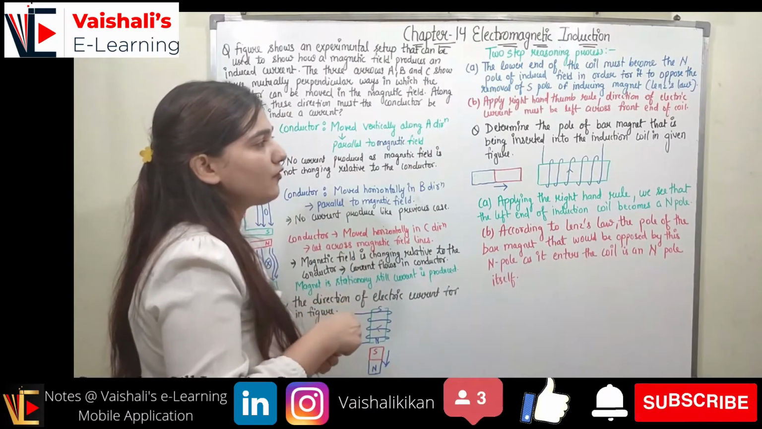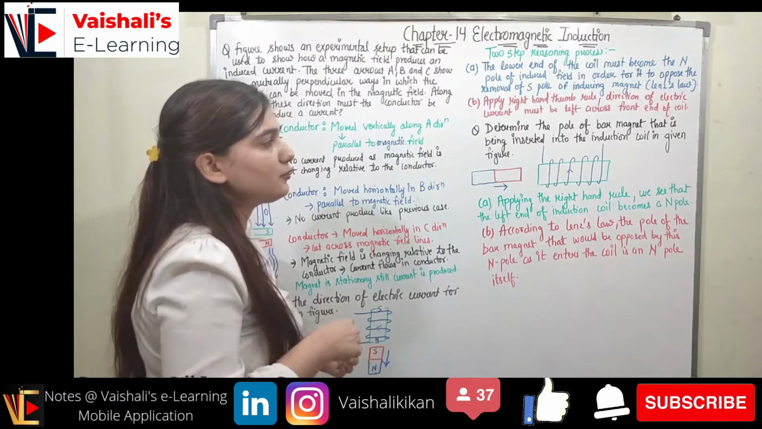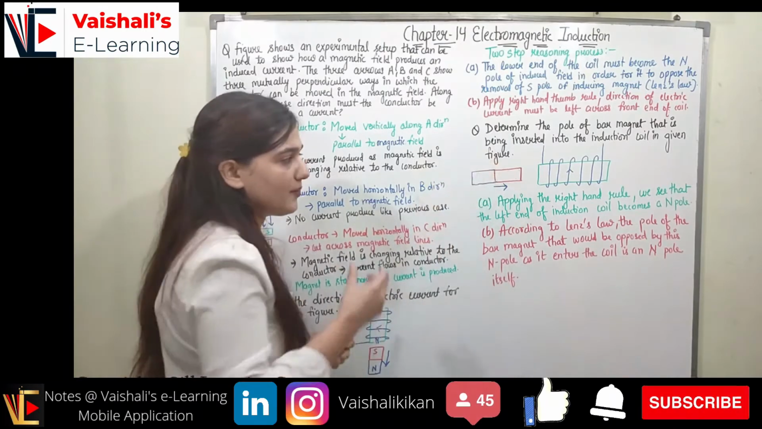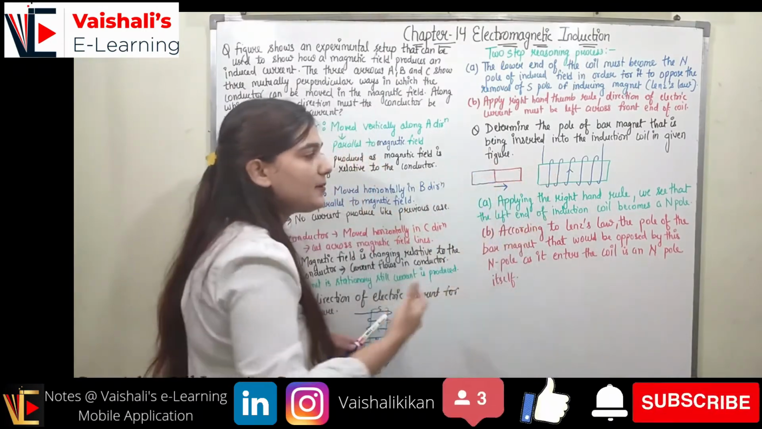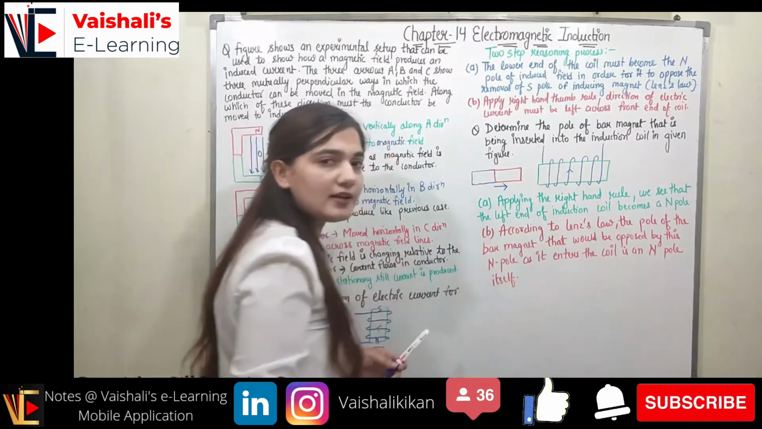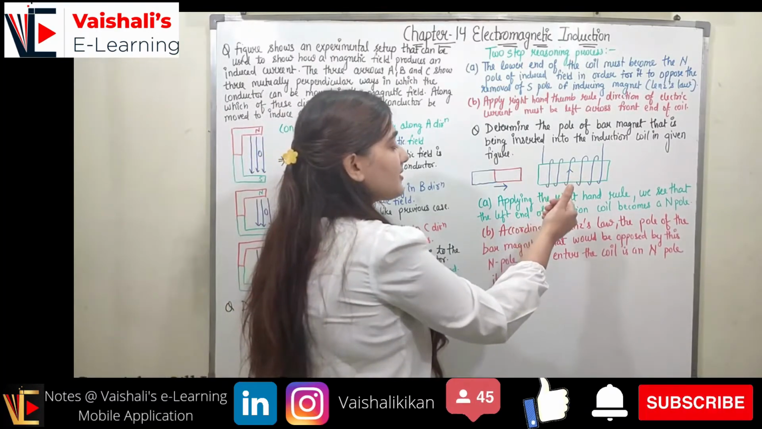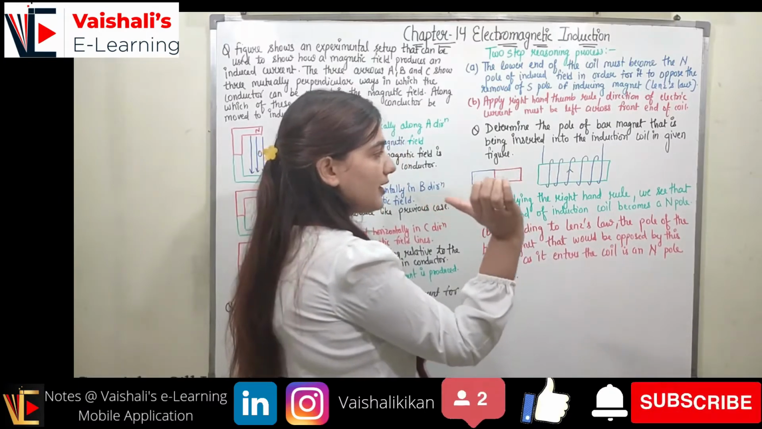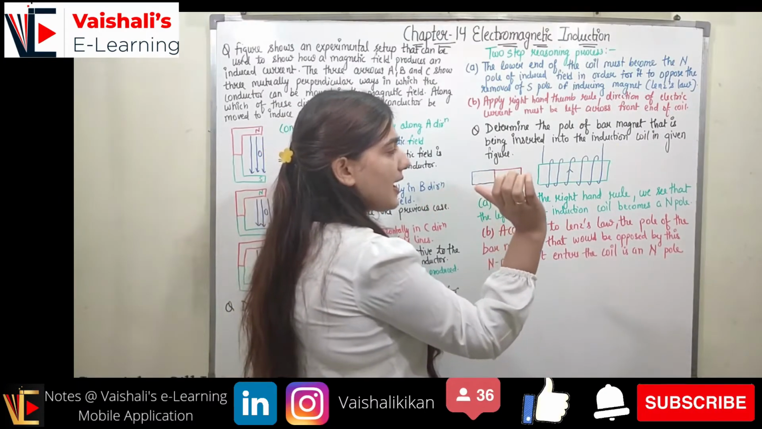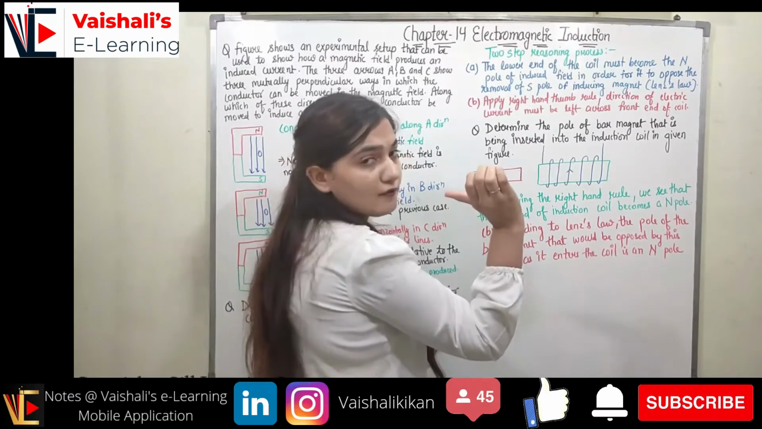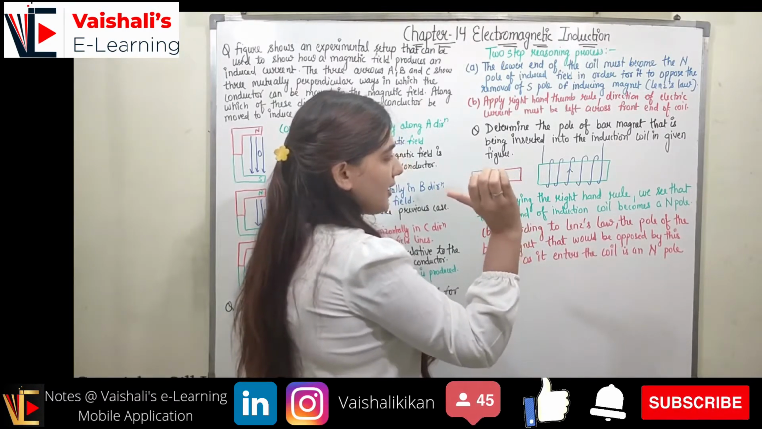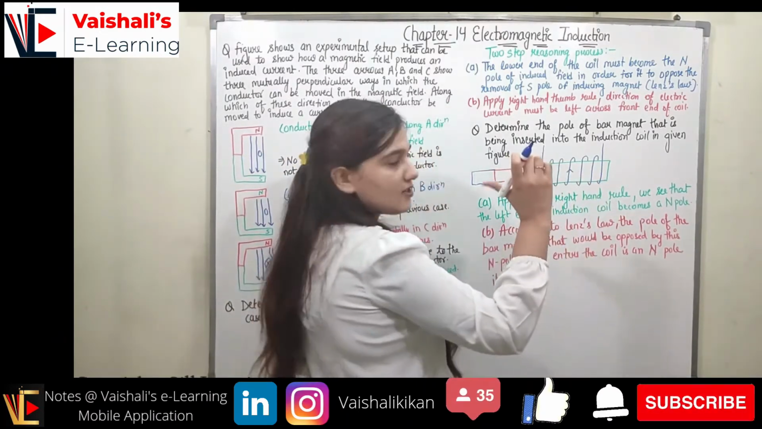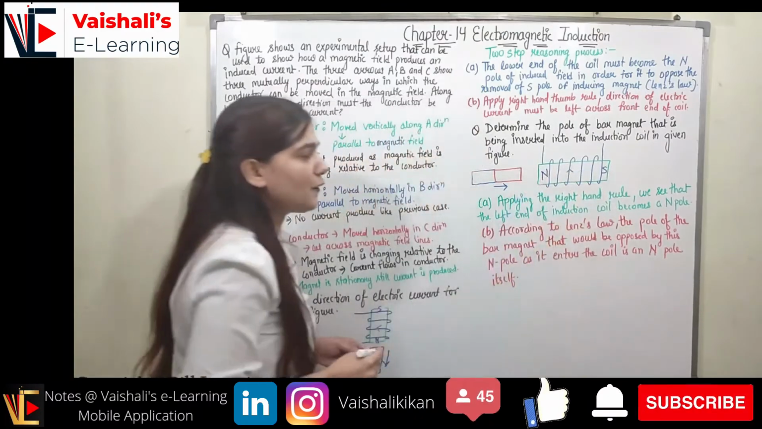It states: determine the pole of the bar magnet that is being inserted into the induction coil in the given figure, right? So now I have to find out the pole of the magnet. First of all I will apply the right hand thumb rule because the direction of the current is given. When the direction of the current is given, I will curl my fingers according to the direction of the current. When I apply the direction of current, this is the direction of the magnetic field. So the left end becomes the north pole, which means this is the south pole and this is the north pole.